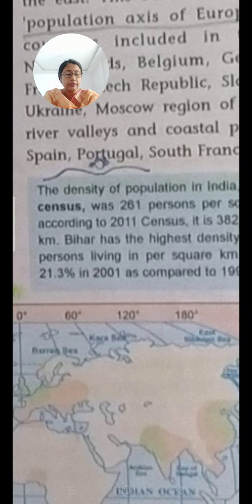The number of persons living per square kilometer increased by 21.3% in 2001 as compared to 1991. So the density of population is increasing year after year, and we will study why there is such an increase in the density of population in some places of India.